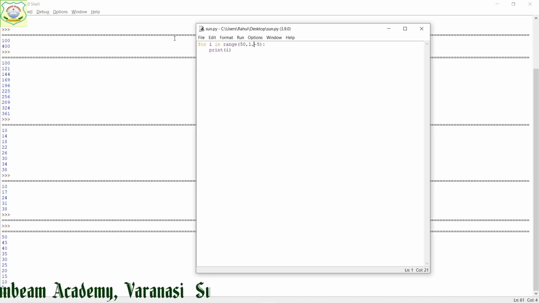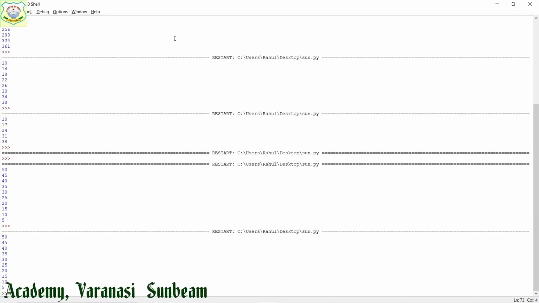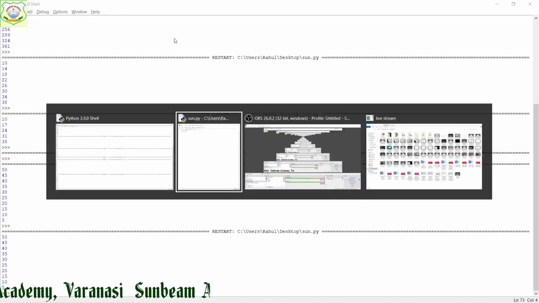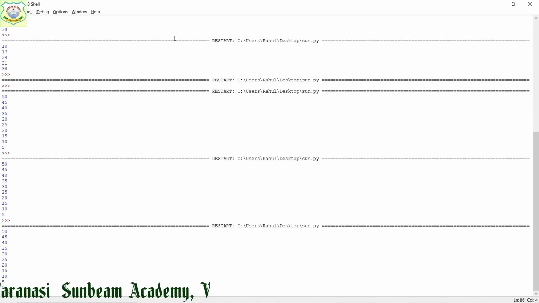Suppose I have given final value as 0, then it will print till 5. Or if you want to print 0, give minus 1. Means whatever the last value, it will not be included anyhow, right?